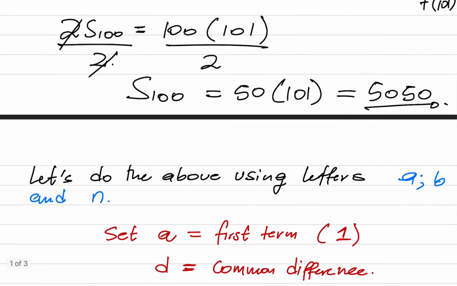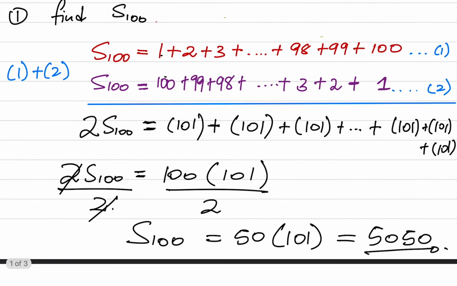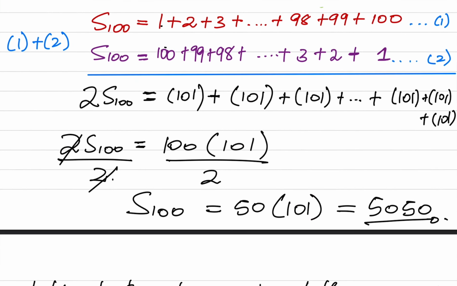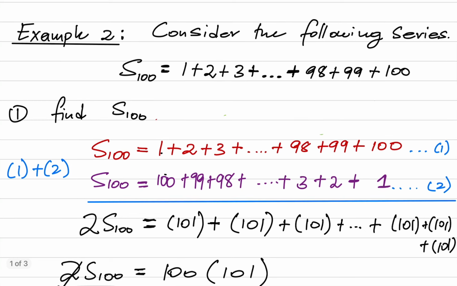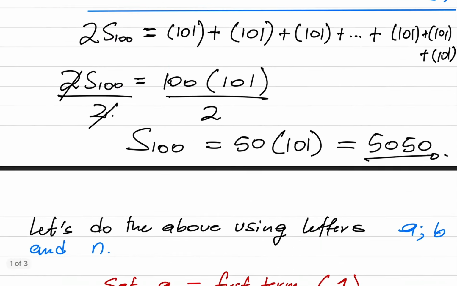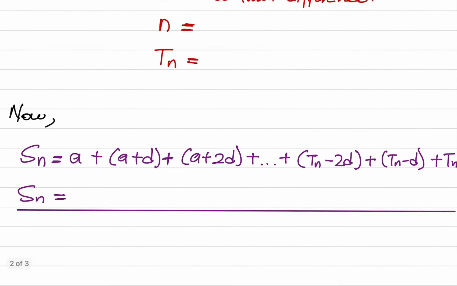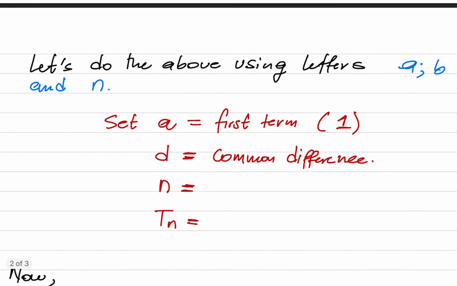Remember, how do we find a common difference? We find a common difference by saying term 2 minus term 1, term 3 minus term 2. So we see that the common difference is just 1. Are we happy with that?